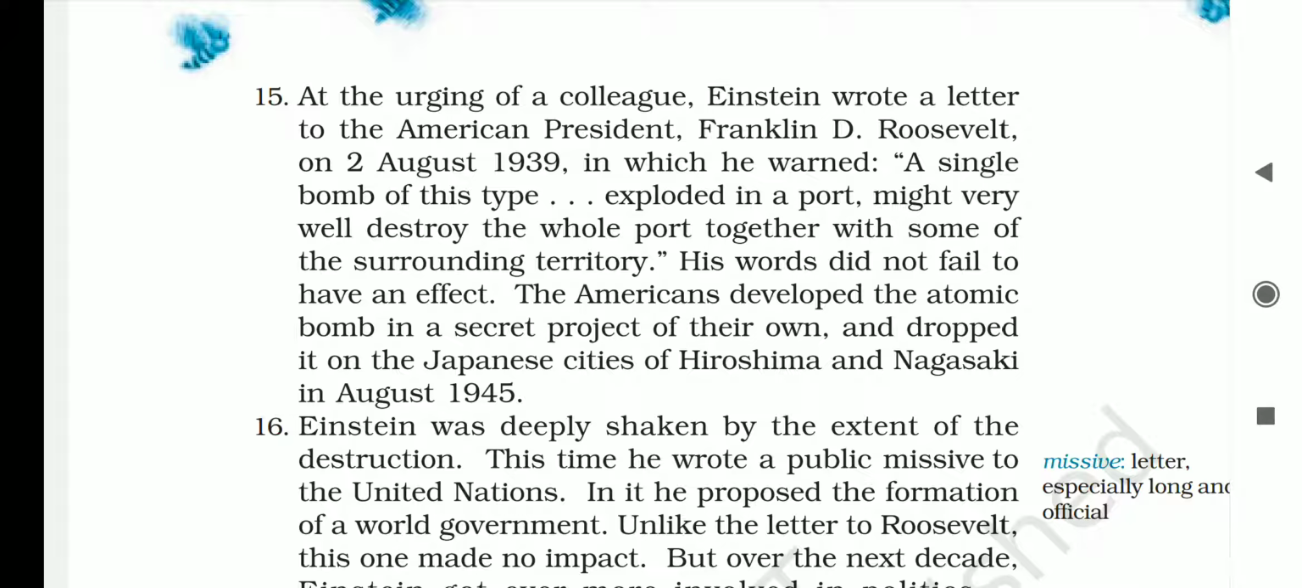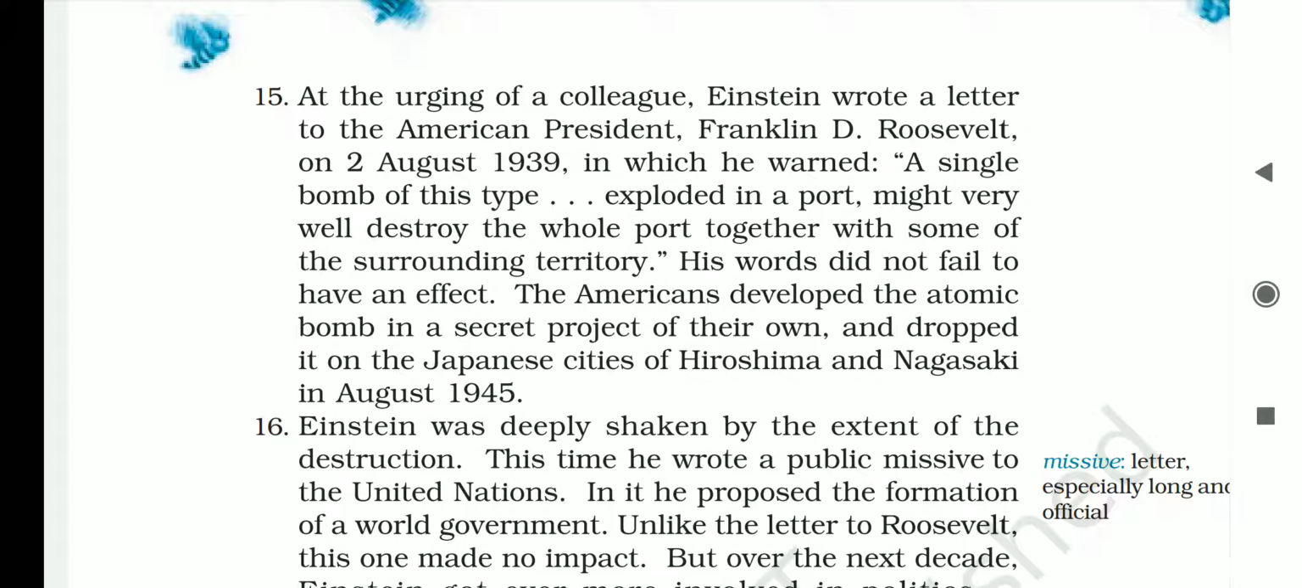So Albert Einstein was requested by his co-worker to write a letter to the President of America, Franklin D. Roosevelt, on 2nd August 1939. In this letter, he gave the warning that the atomic bomb developed by Germany was very powerful, and if one of these bombs exploded on any port, it would not only destroy the area but also the surrounding territory. This shows Einstein's humanitarian quality. He wanted good for the people, he wanted peace in the world.